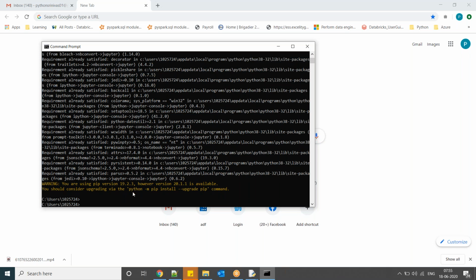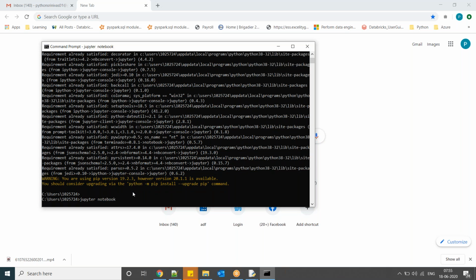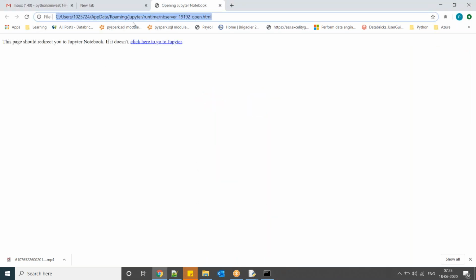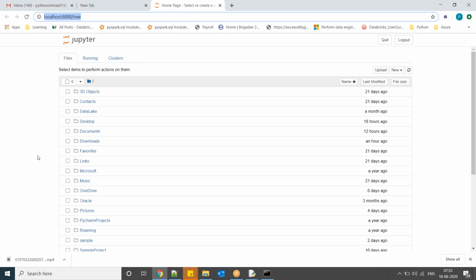Then how to go to Jupyter notebook? Jupyter space notebook. Press enter. It will automatically be redirected to your browser. Now guys, whatever the folders you are going to see here, I think C drive, D drive we cannot see here. So keep your Python folder in this one. For suppose desktop, keep your Python folder in your desktop and do practice.